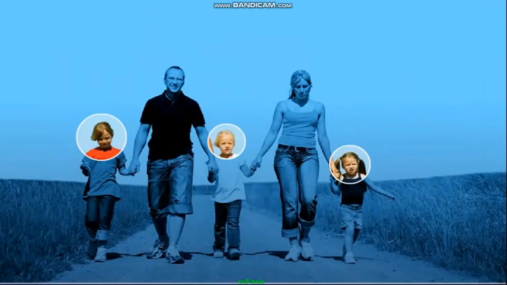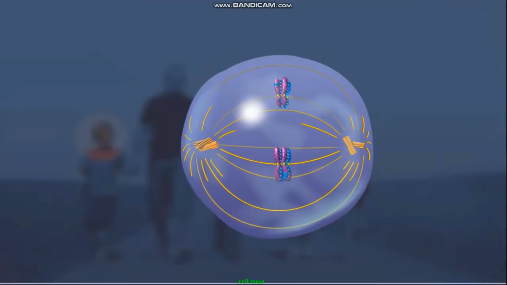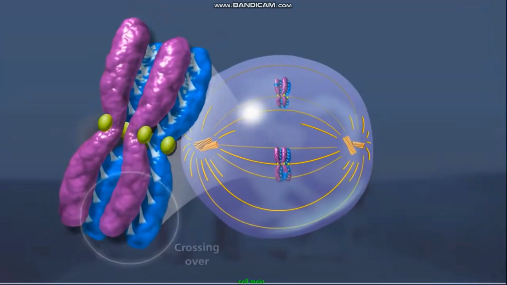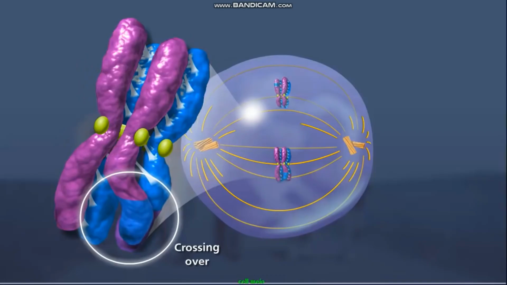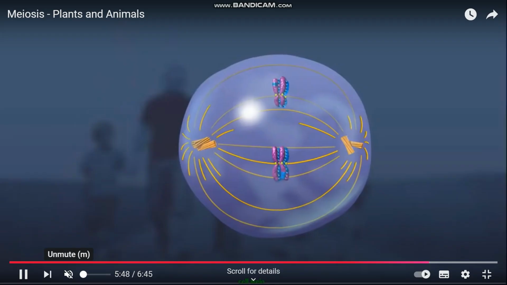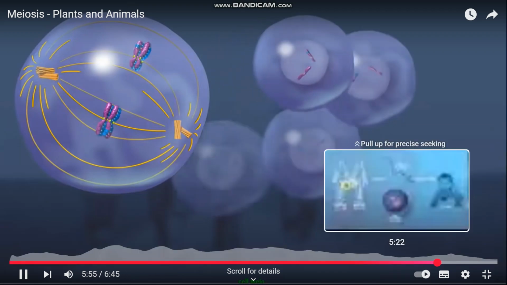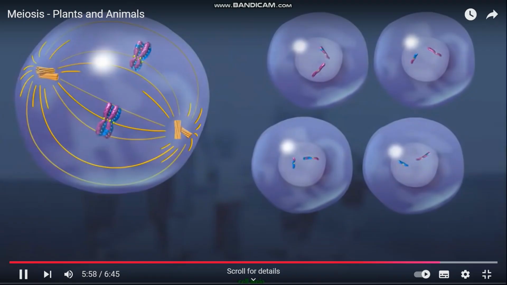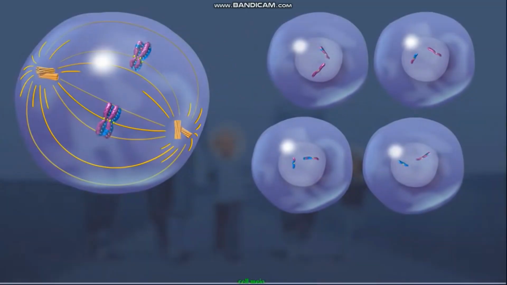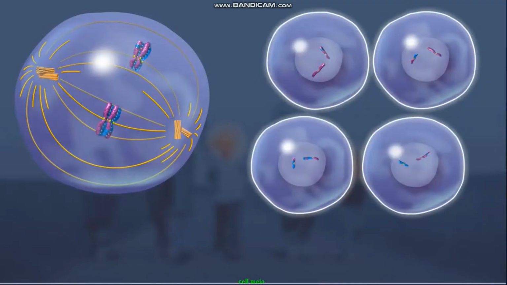But why aren't siblings identical? The diversity comes from several sources. In prophase 1, non-sister chromatids can exchange DNA through crossing over, increasing the genetic diversity of individual chromatids. In addition to this, the pairs of homologous chromosomes align independently along the metaphase plate and sort independently into the daughter cells. This process, called independent assortment, produces 4 genetically distinct haploid gametes.